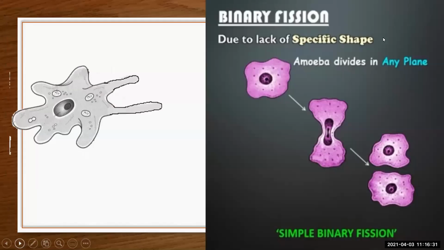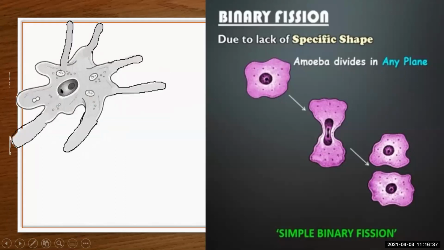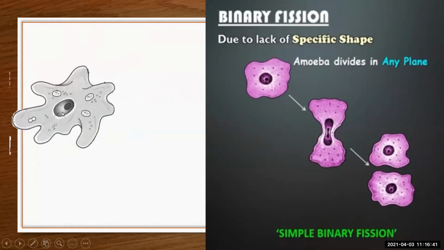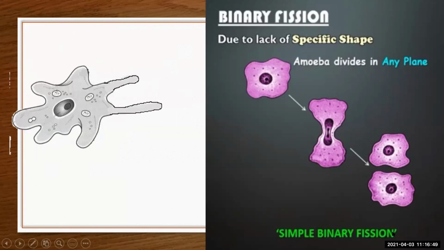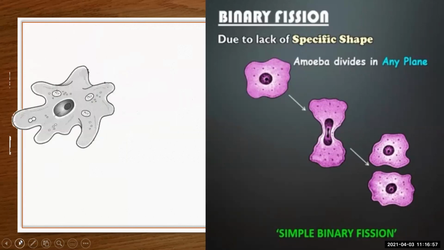Due to lack of specific shape, amoeba divides in any plane. Just now I showed you, see here, this is the amoeba. He is extending his pseudopodia in any direction. He has no definite shape. So amoeba divides in any plane. This kind of fission is known as simple binary fission. He divides in any plane, so this is called simple binary fission.